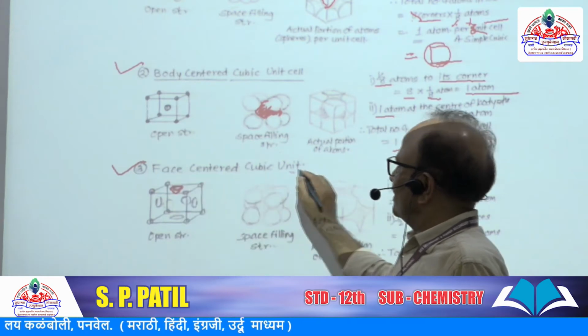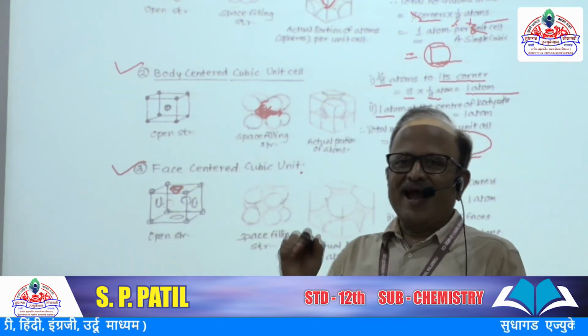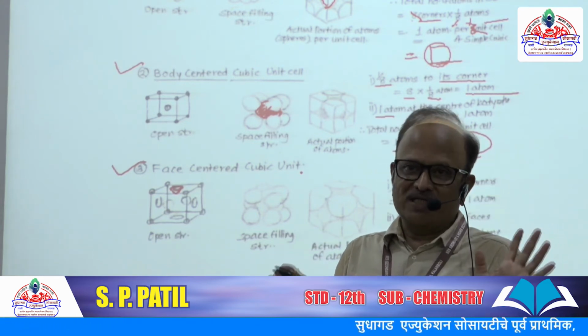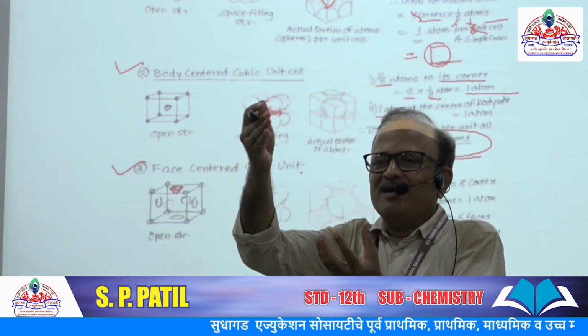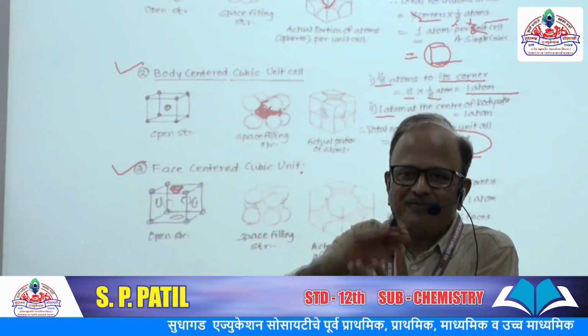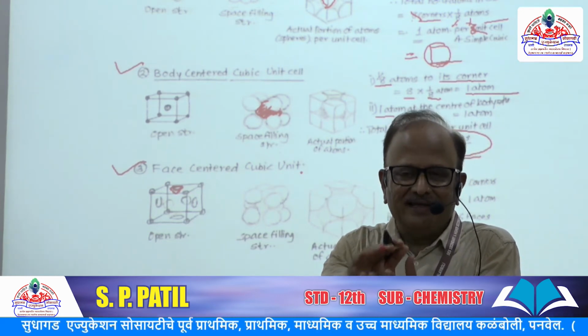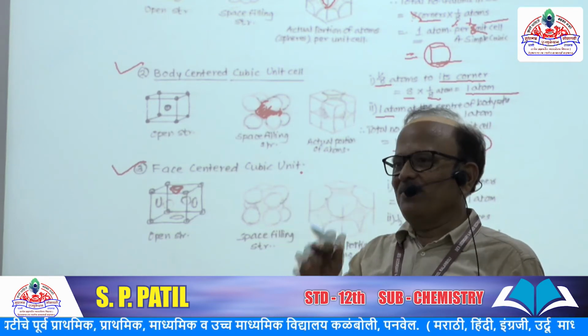Now the face centered cubic unit cell. So there are a total of 6 faces. At each face 1 sphere is there, but not a complete sphere. Half part of that sphere is in another upper unit cell and half is in the desired unit cell for which we are going to calculate the number of particles.